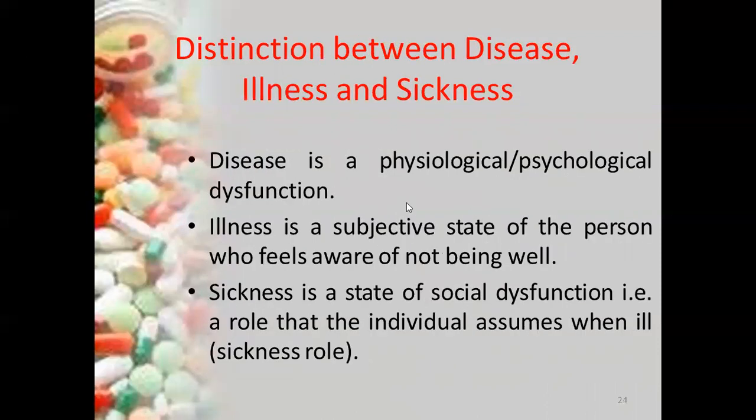So disease is a physiological or psychological dysfunction. Illness is a subjective state of a person who feels aware of not being well. And sickness is a state of social dysfunction, which assumes that an individual is sick or ill.